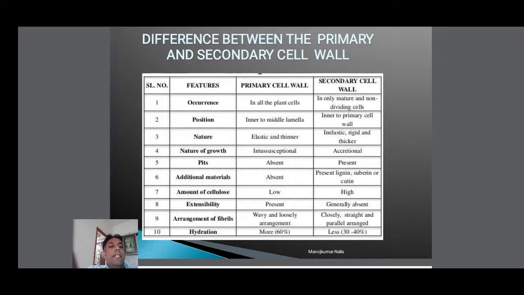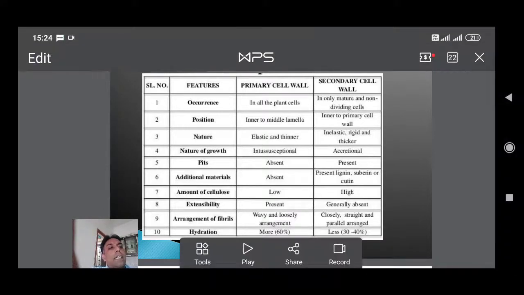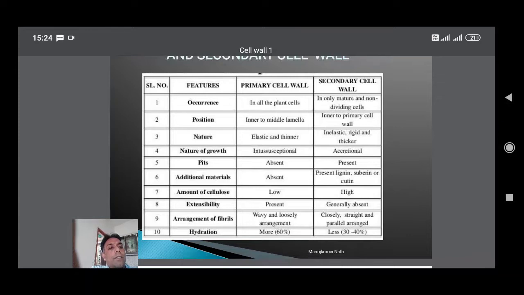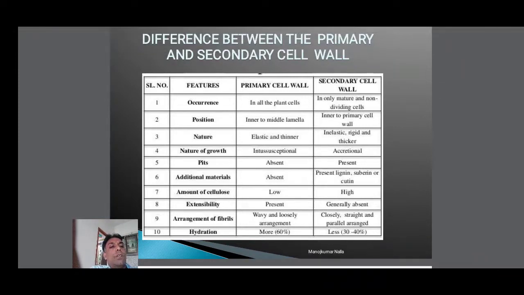Arrangement of fibrils. The fibrils in the primary cell wall are wavy and loosely arranged. That's why the growth of cells is very easy in young cells. At the same time, mature cells do not grow and have mechanical strength.